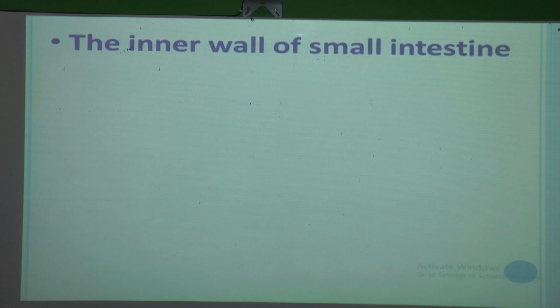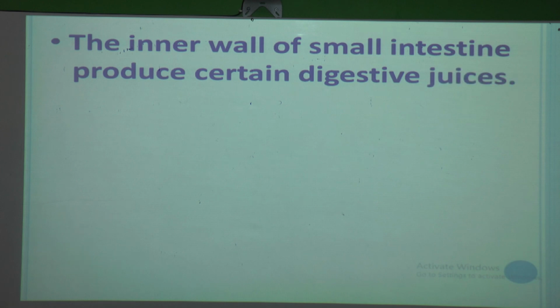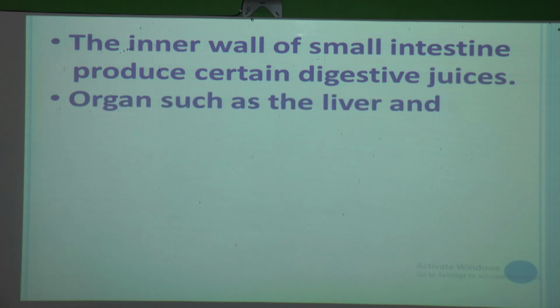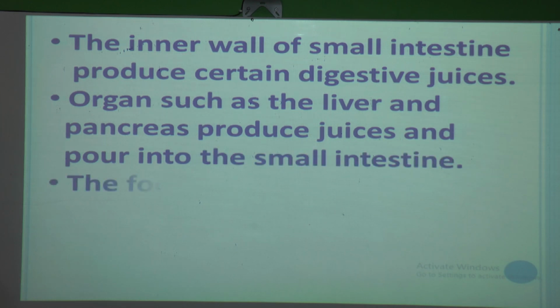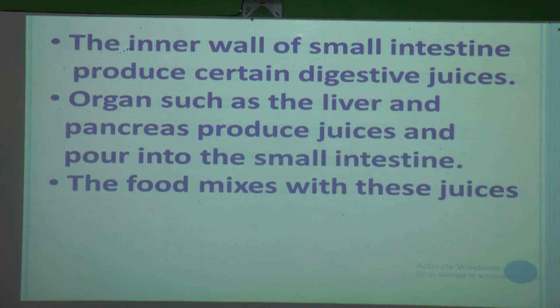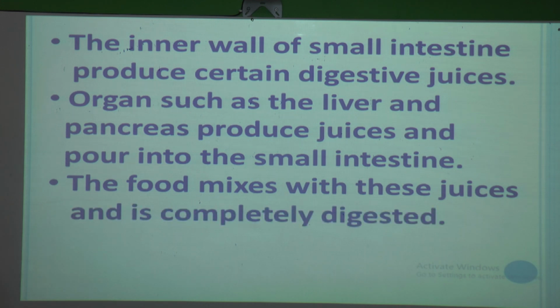The inner walls of the small intestine produce certain digestive juices, and organs such as the liver and pancreas produce juices and they pour into the small intestine, and the food mixes with these juices and is completely digested.